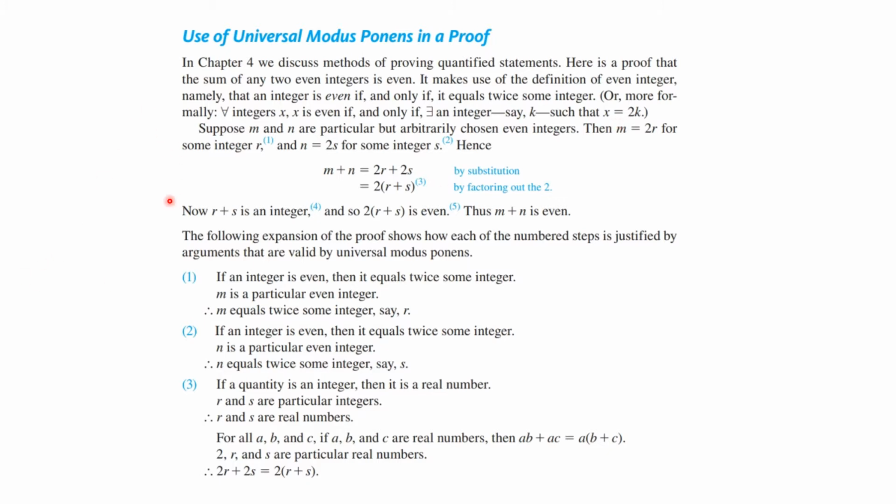So here's the theorem we're trying to prove. Suppose m and n are particular but arbitrarily chosen even integers. So m is equal to 2r for some r, and n is equal to 2s for some s. So we're trying to prove that the sum has to be even. That means m plus n, which is 2r plus 2s. Well, we can factor the 2 out, and so this is 2 times (r plus s), and r plus s is an integer. So 2 times (r plus s) is even.